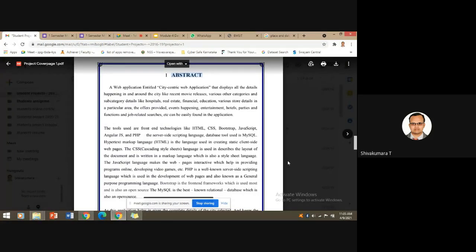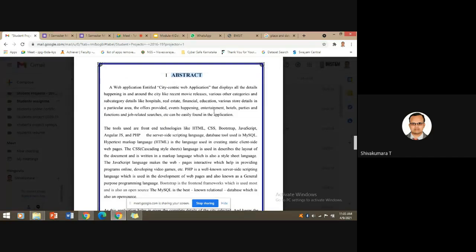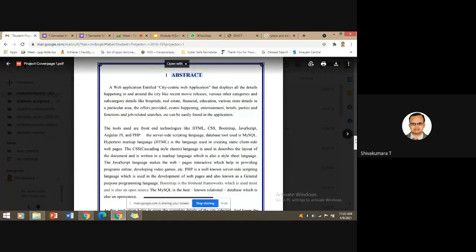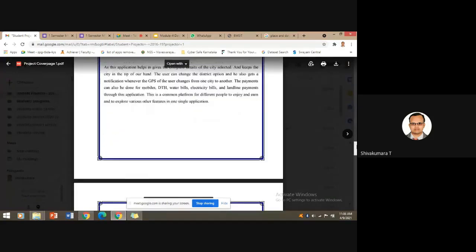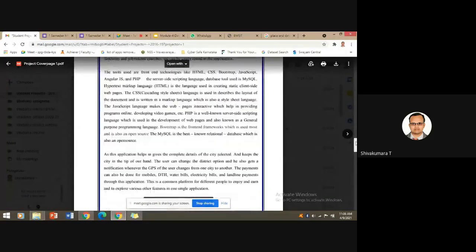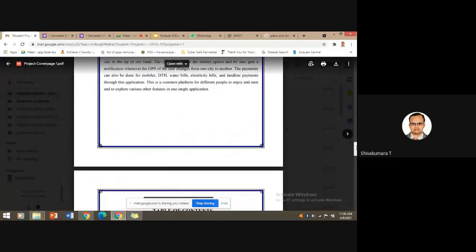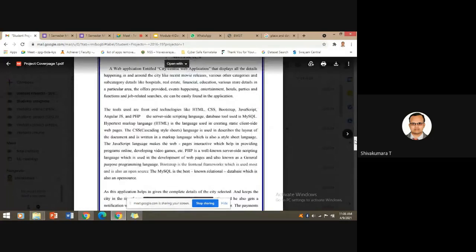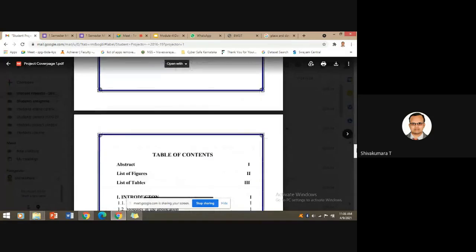Just observe the line space from one line to another is 1.5 line space, and between paragraphs it's a 2 line space, and from one chapter to another chapter you leave a page. So the abstract again comes under the preliminary pages.